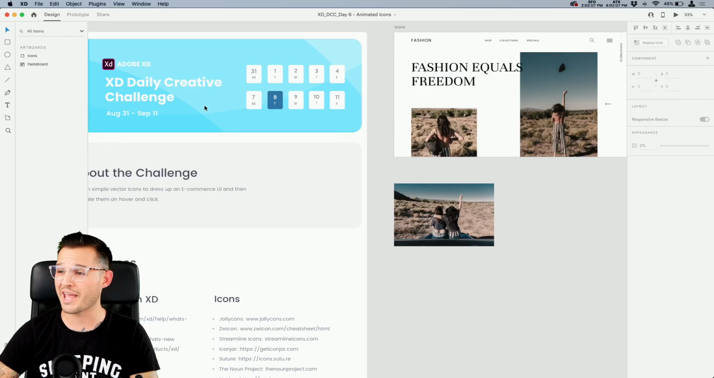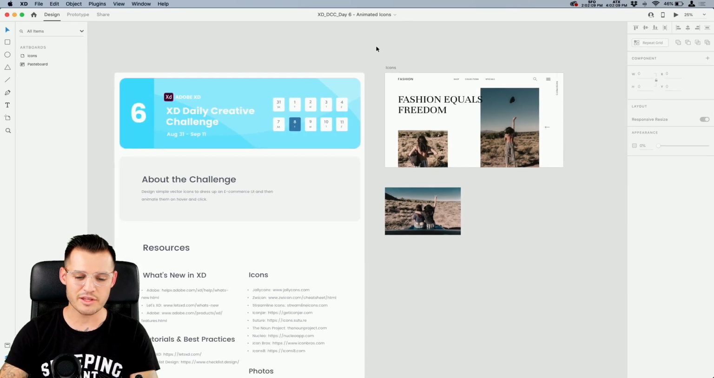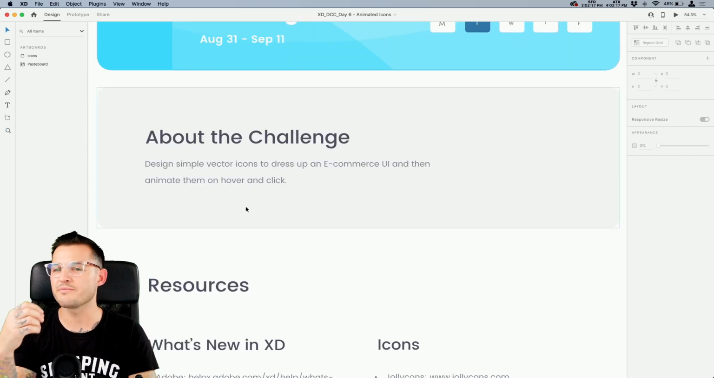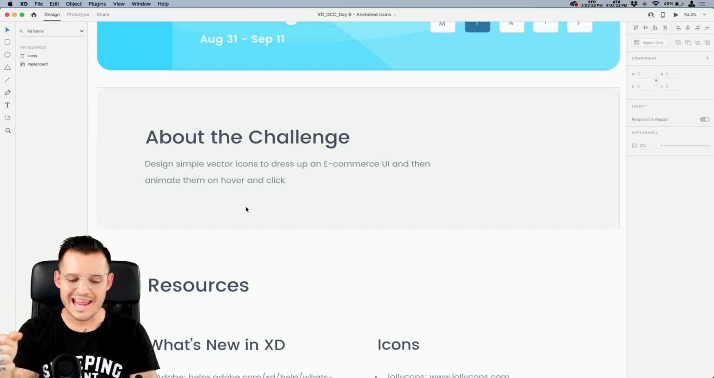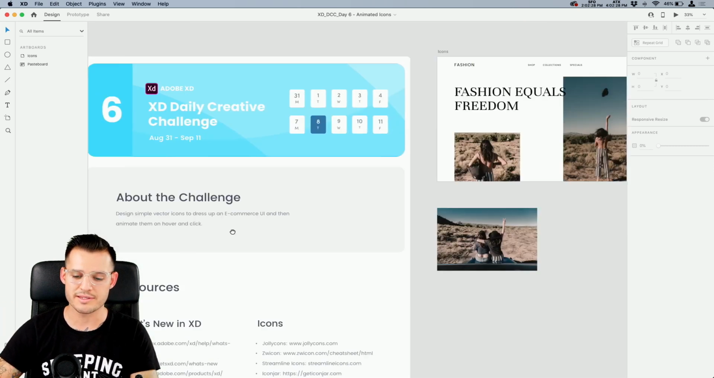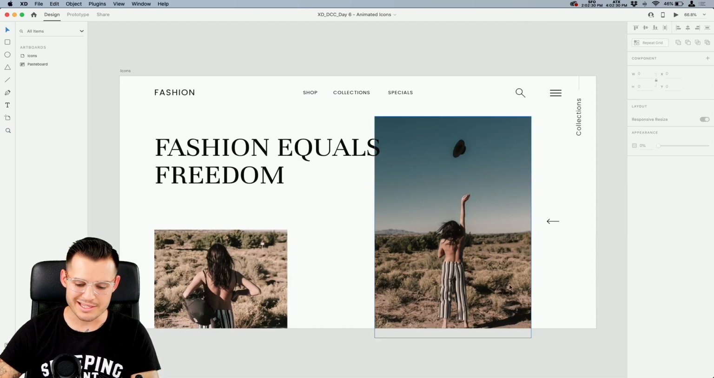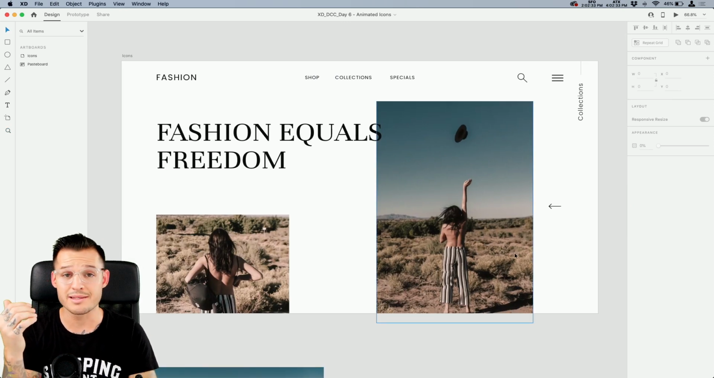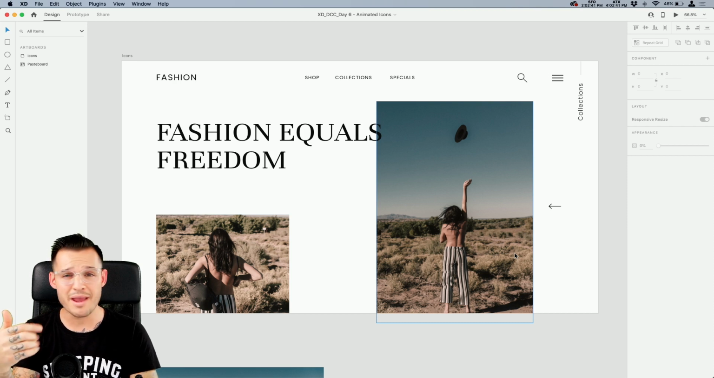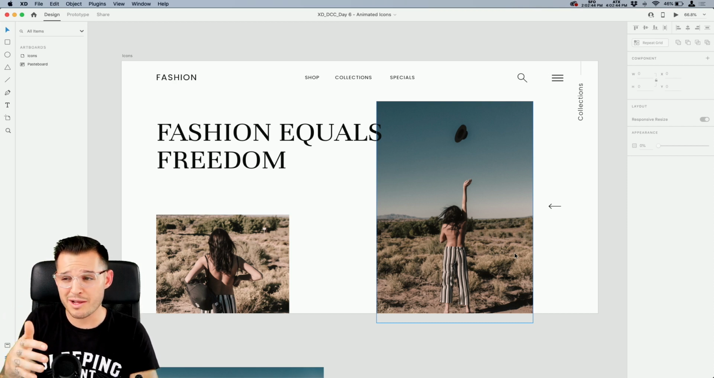Let's get started. I'm going to jump over to XD. This is the XD file that you will start with. I did a little bit more work, but I did have some placeholder images in there for you. Let's talk about our challenge though really quick. Design some simple vector icons to dress up an e-commerce user interface or website, and then animate them on hovers and clicks and different sorts of micro interactions. And we're going to do all of that today inside of Adobe XD. No need anymore, to be really honest, to create an icon and then take it into After Effects. You can, if you want, take it into After Effects, but you can do all the animating and the experimenting of what the animation might look like right here.